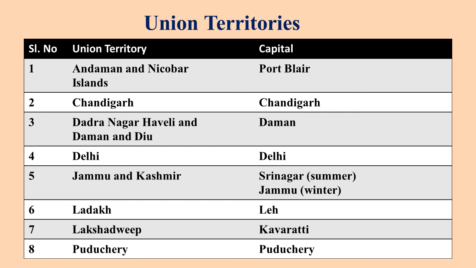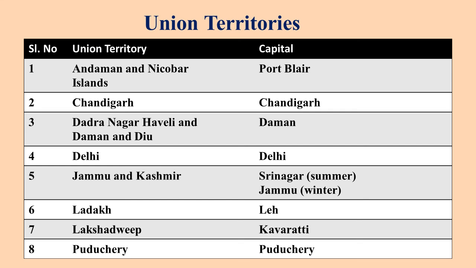Jammu and Kashmir. Jammu and Kashmir has two capitals, one summer capital, another one winter capital. Summer capital is Srinagar and winter capital is Jammu. Next, Ladakh. Its capital is Leh. Lakshadweep, capital is Kavaratti. And last, Puducherry, capital is Puducherry itself. These are the union territories and their capitals.